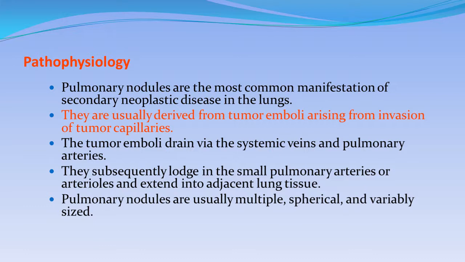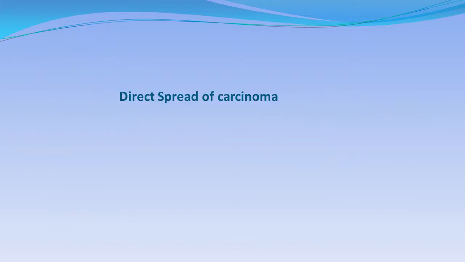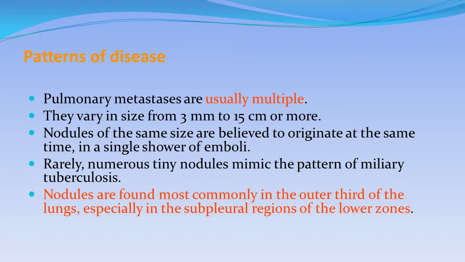Tumor emboli drain the systemic veins and the pulmonary arteries. They subsequently lodge into the pulmonary arteries or arterioles and extend into adjacent lung tissues. Pulmonary nodules are usually multiple, spherical, and variable in size. And tumor can be spread by direct spread of carcinoma, especially in the esophageal tumor.